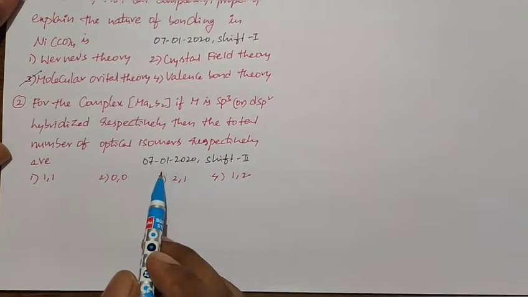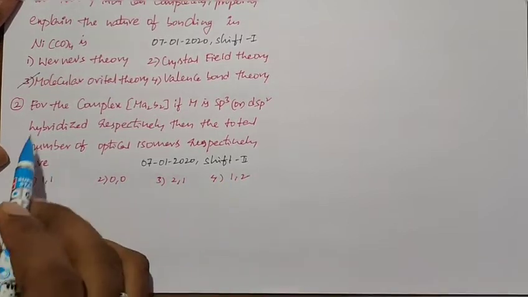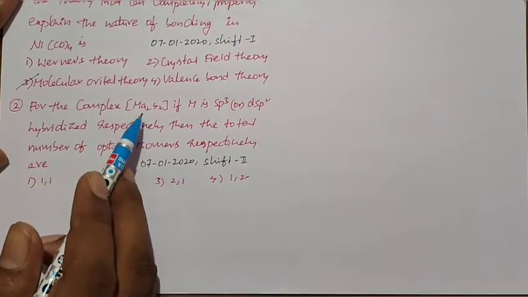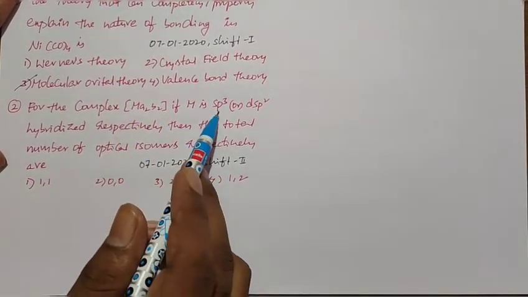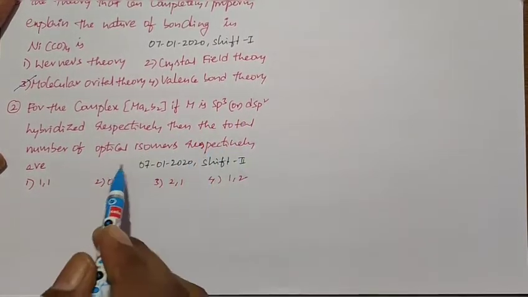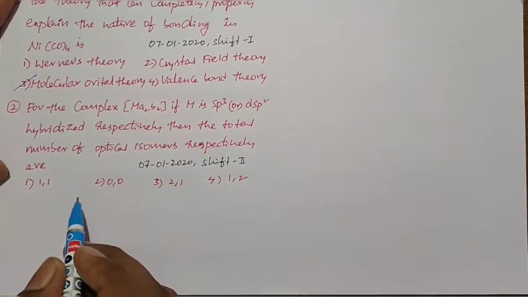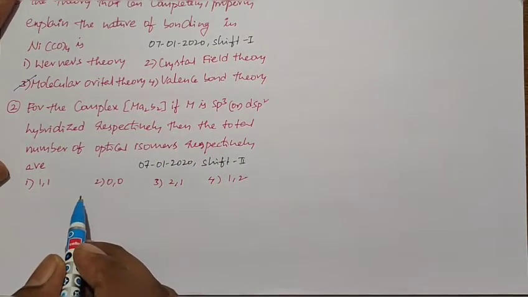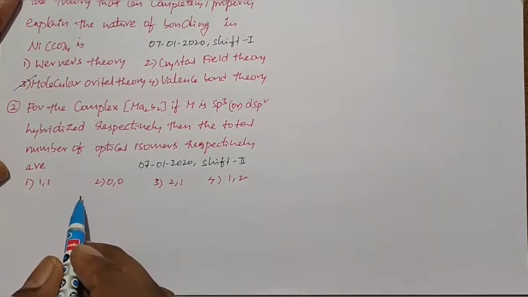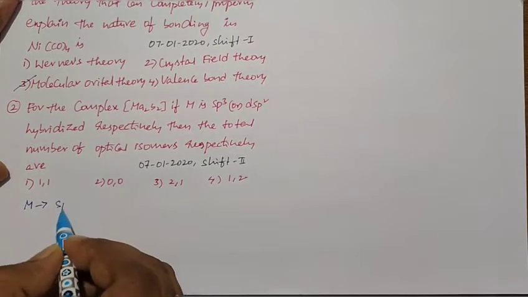This problem was given in the 7th January 2020 shift 2 paper, I mean the evening shift. For the complex MA2B2, if M is sp3 or dsp2 hybridized respectively, then the total number of optical isomers respectively are. So here we need to find the number of optical isomers when M undergoes sp3 hybridization or dsp2 hybridization. First I take M as sp3 hybridized.